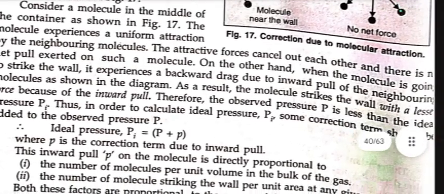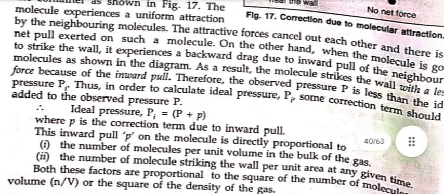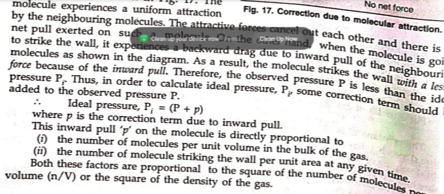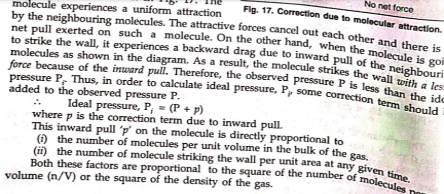On the other hand, when the molecule is going to strike the wall, it experiences a backward drag due to the inward pull of the neighboring molecules. Because of the inward pull, the observed pressure P is less than the ideal pressure Pi. Thus, in order to calculate ideal pressure, some correction term should be added to the observed pressure. Ideal pressure Pi equals P plus p, where small p is the correction term due to inward pull.